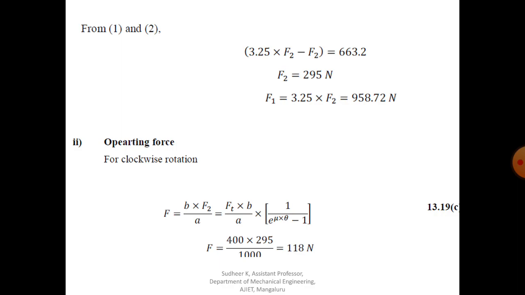A is nothing but the length of the lever, 1 meter long. 1 meter long means 1000 millimeter, and B is the distance from the fulcrum, that is also given, 400 millimeter.